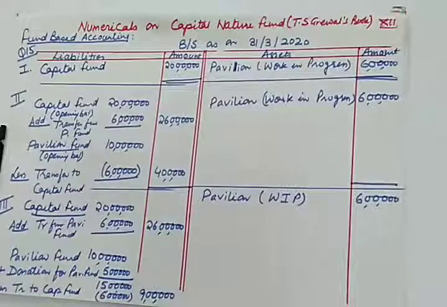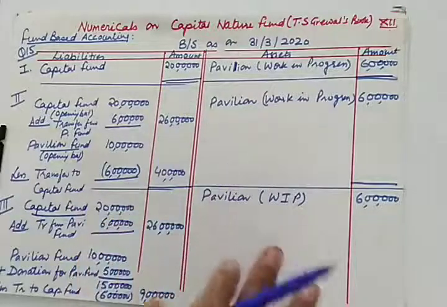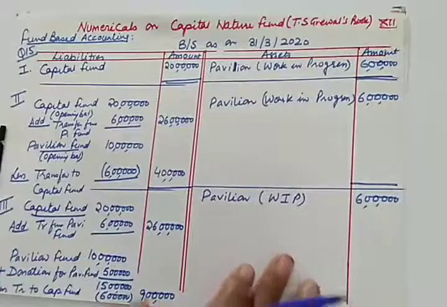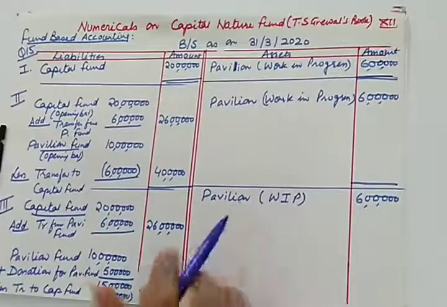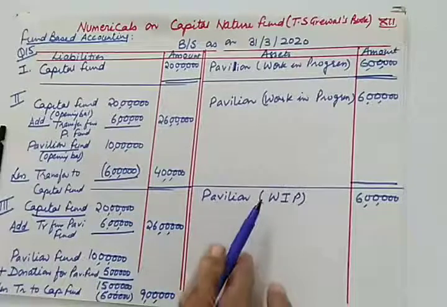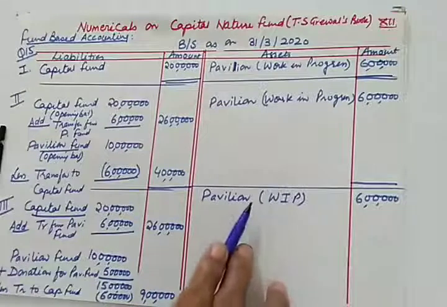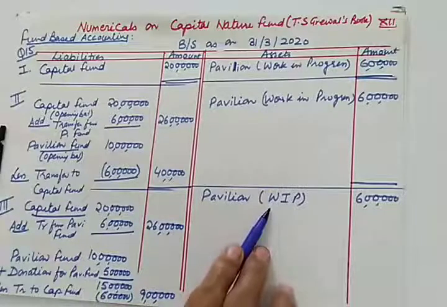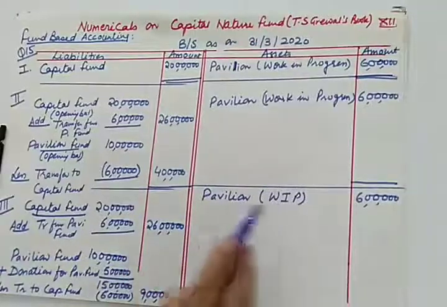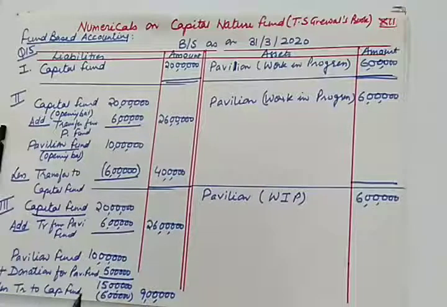I hope the treatment of capital nature fund is clear to you. One thing you have to keep in mind: whenever there is work in progress, it has to be treated at three different places. It is to be shown as an asset. You cannot write it simply as pavilion because it is still under construction, so it is shown on the asset side of the balance sheet as work in progress. The same amount is to be deducted from the fund, because specific funds are your liability.